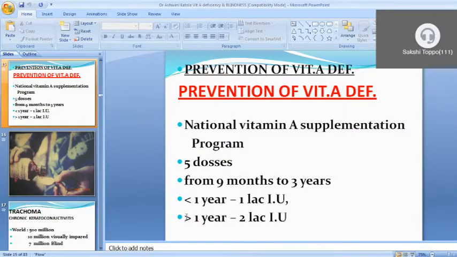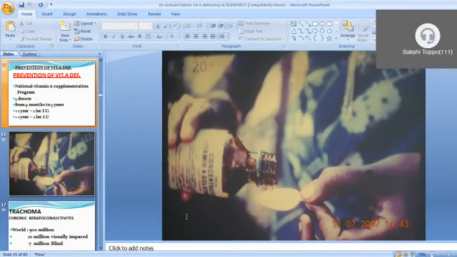Then prevention of vitamin A deficiency, which we all know, we already discussed this. It is a part of the National Vitamin A Supplementation Program, in which we are giving 9 doses. For children less than 1 year, we are giving a 1 lakh international unit dose, and for babies more than 1 year, we are giving 2 lakh international units every 6 months.